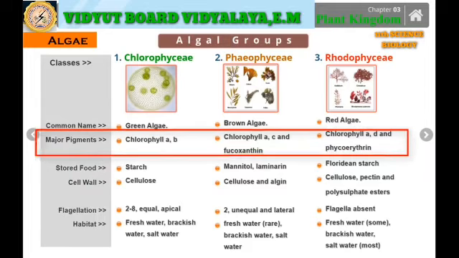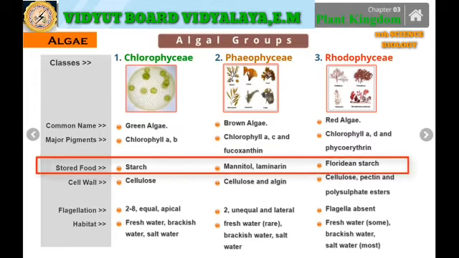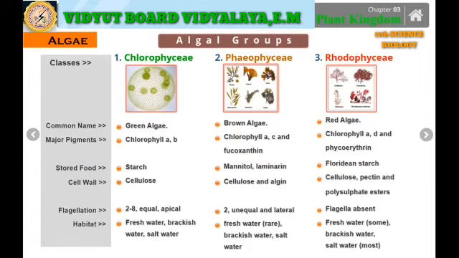In Chlorophyceae, we have starch. In the Phaeophyceae, mannitol and laminarin. And in the Rhodophyceae, Floridian starch is mainly present. So these are the three major stored foods found in the different groups of algae.